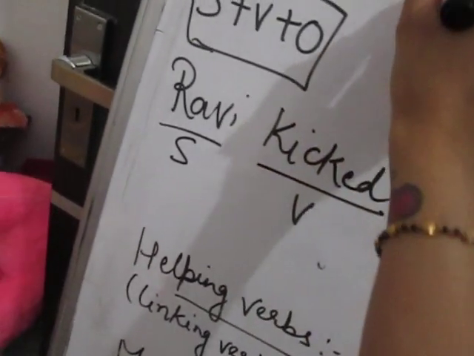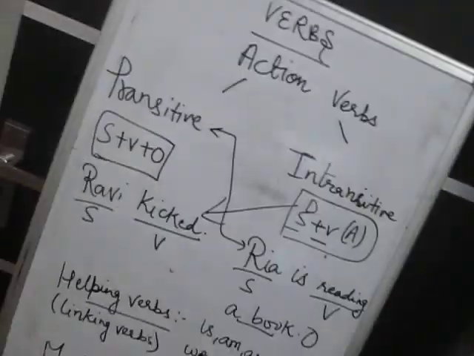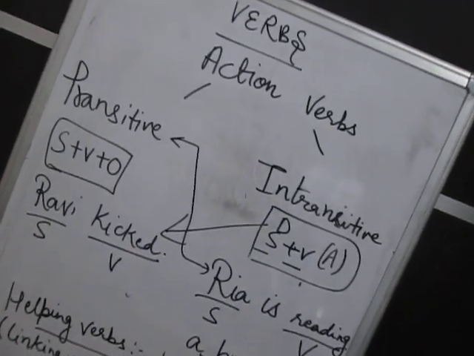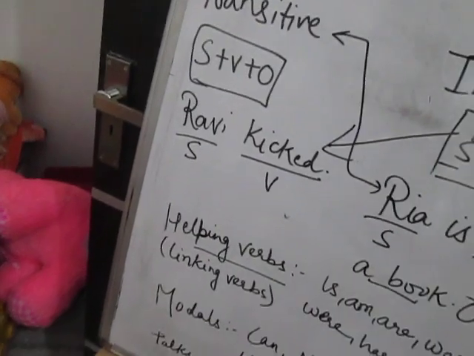Now what is book? Object. Then it becomes transitive, right? So a transitive verb has an object with subject and verb, whereas an intransitive verb is one in which we do not have an object.